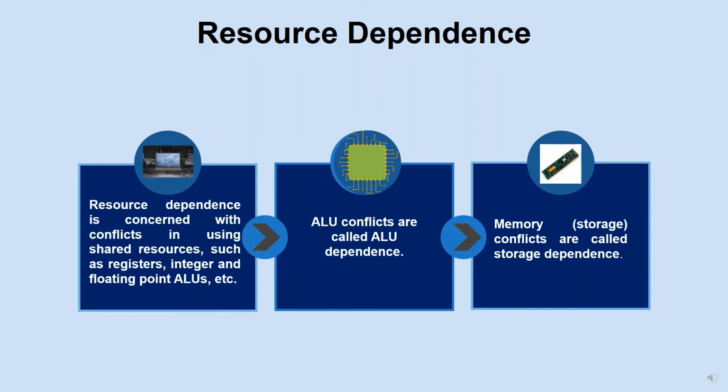When the conflicting resource is an ALU, we call it ALU dependence. If the conflicts involve workplace storage, we call it storage dependence. In the case of storage dependence, each task must work on independent storage locations or use protected access to shared variable data.